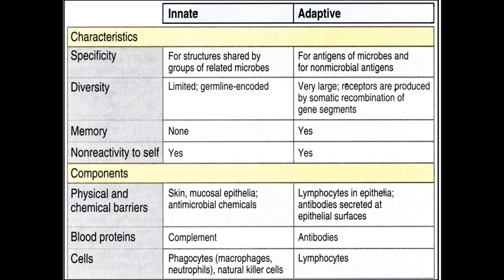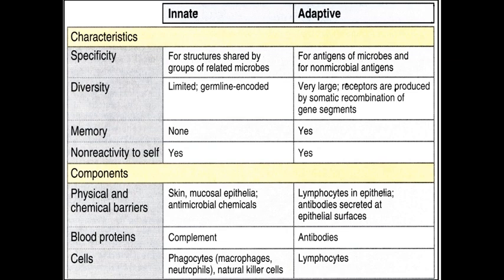Another difference is the diversity. This refers to the range of its action. The innate system has a narrow range of action, meaning that it can only neutralize a certain amount of pathogens. But your adaptive system, due to its somatic recombination, has a wide range of action and a wide range of pathogens to neutralize.